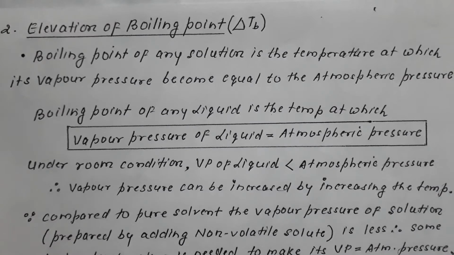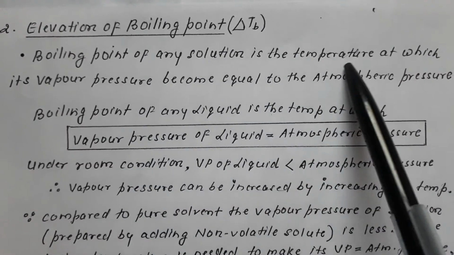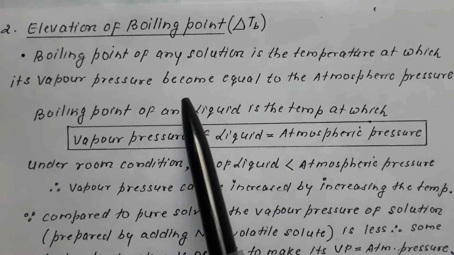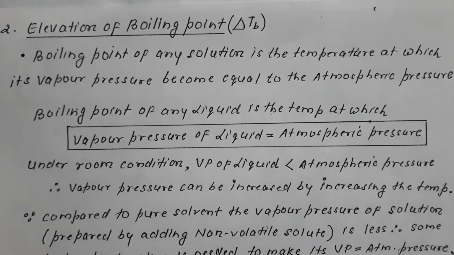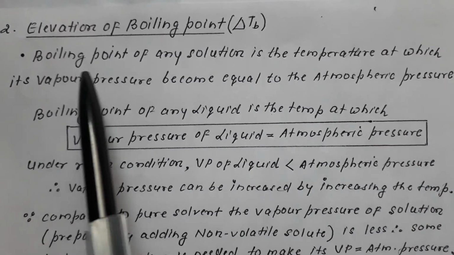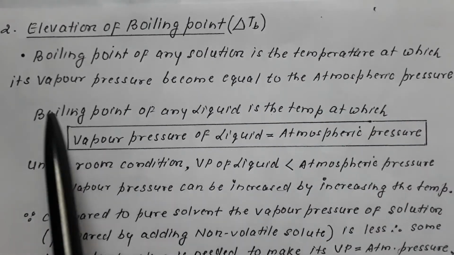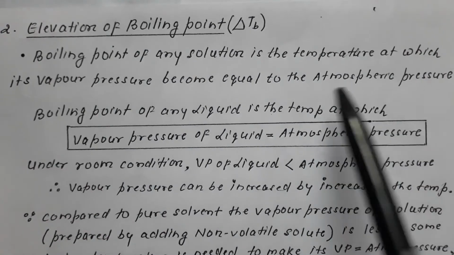Let us first discuss, as you have already dealt with in class 11th, what is boiling point. We say the boiling point of any liquid is the temperature at which the vapor pressure of the liquid becomes equal to atmospheric pressure.